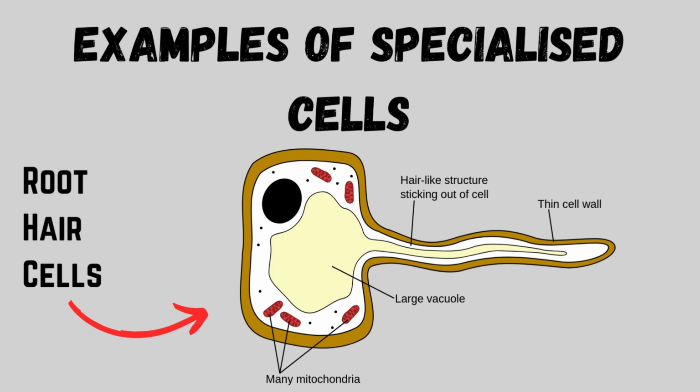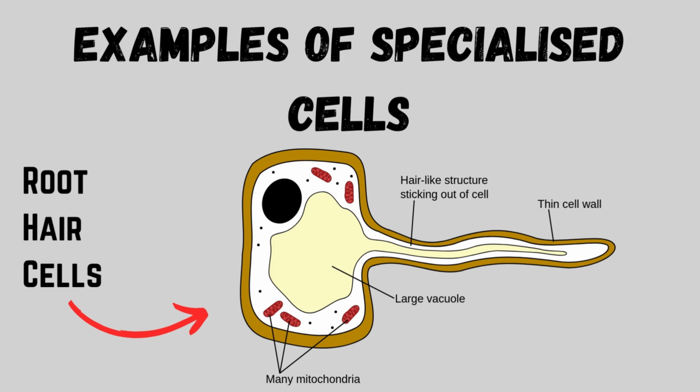We'll just give one more example in a plant cell, such as root hair cells. In plants, they are an exchange surface specialised for absorbing water and nutrients from the soil. They are found on the plant's roots and increase the surface area for efficient absorption. They also have a vacuole full of cell sap that is more concentrated than soil water, which creates a water potential gradient for efficient water absorption. They also have lots of mitochondria to provide energy for the active transport of minerals from the soil. Now these are just a few examples, there are many more.